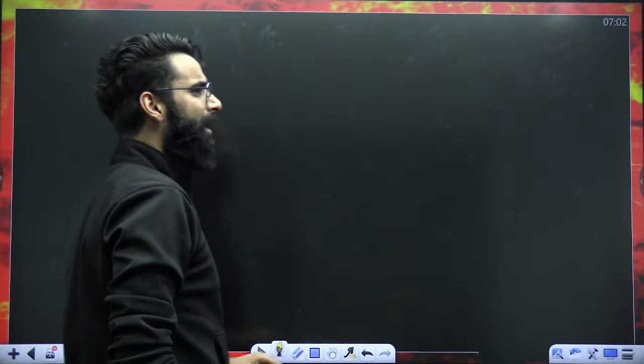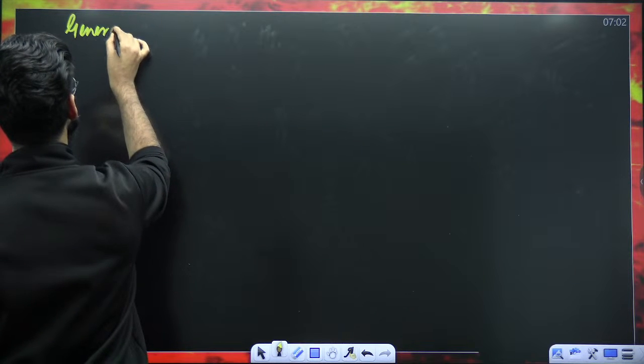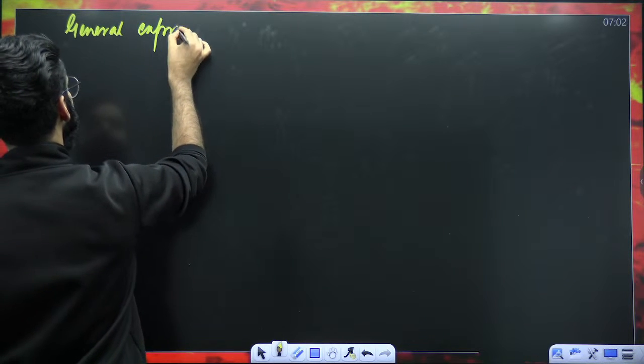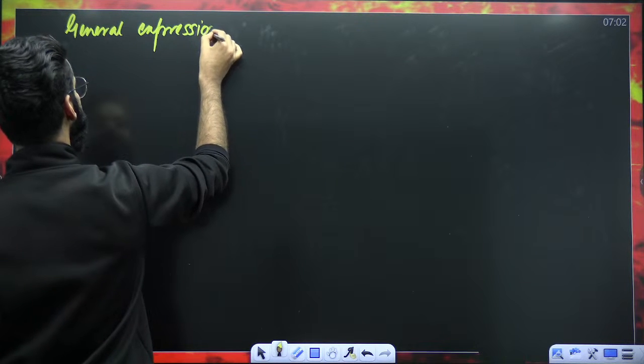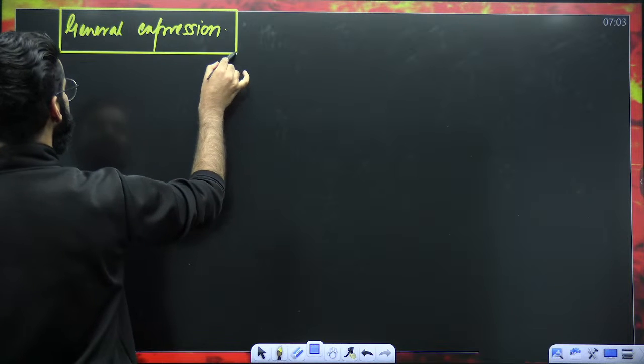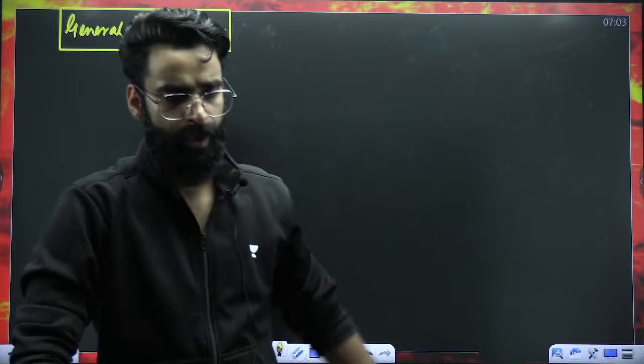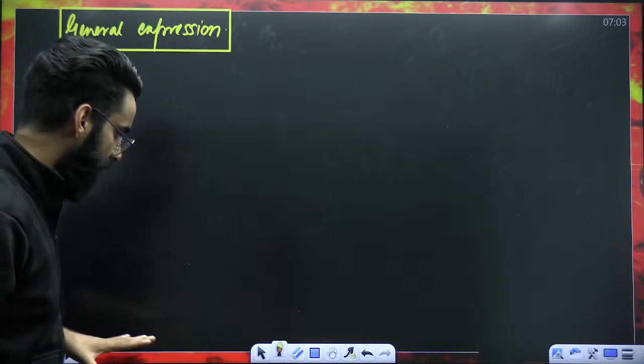The point is, how do you calculate the work? What is the general expression to calculate work? My dear students, I'm not going to derive this expression because derivation is of no use at this point. We'll see the expression, we'll try to use it in questions, nothing else. Okay? General expression to calculate work.